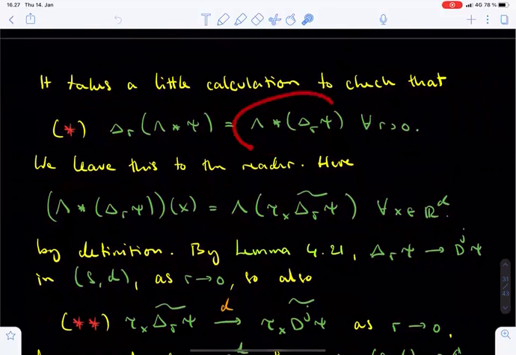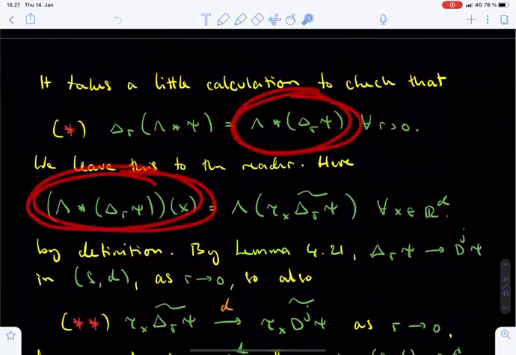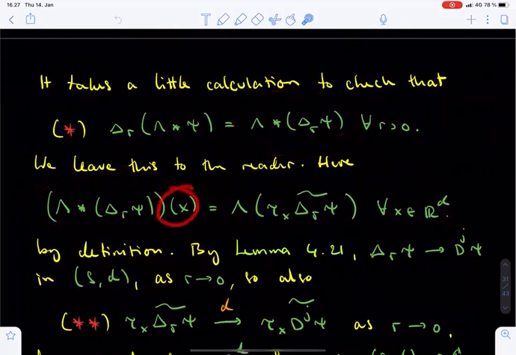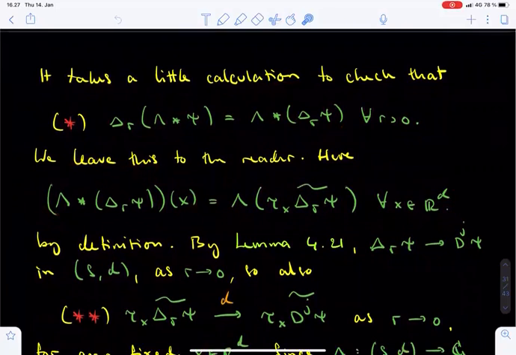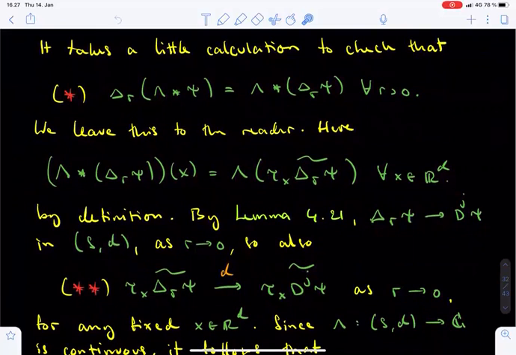We then take the right-hand side of this equation and spell out what it literally means. The convolution between lambda and delta_r of psi evaluated at x equals the distribution lambda acting on the function tau_x of tilde of delta_r of psi for all vectors x in R^d. Here, since psi is a Schwartz function, we may apply the previous lemma, lemma 4.21, to deduce that the functions delta_r of psi converge to the jth partial derivative of psi in the metric space S_d as r tends to 0.